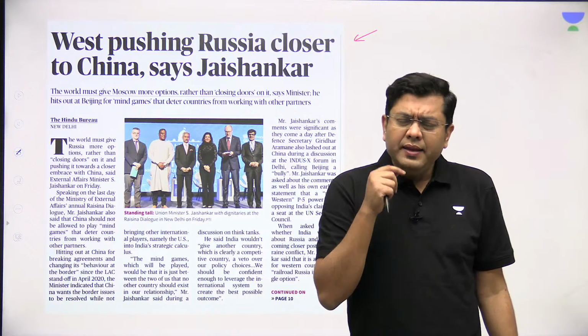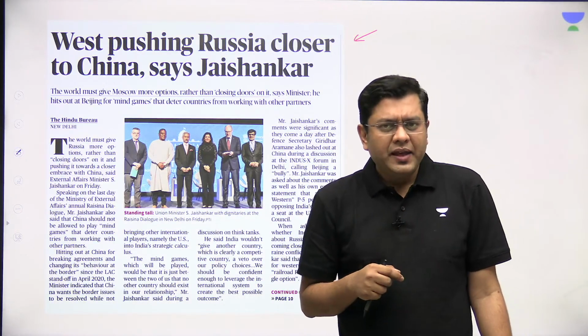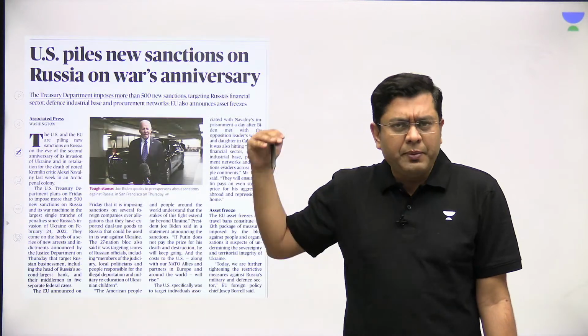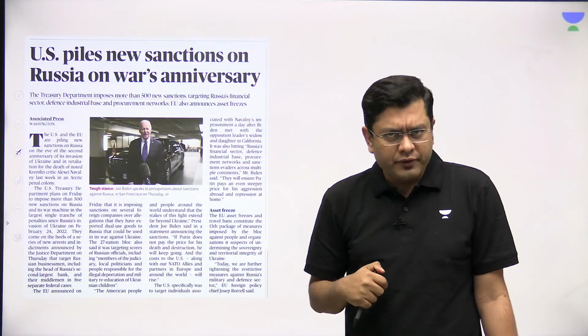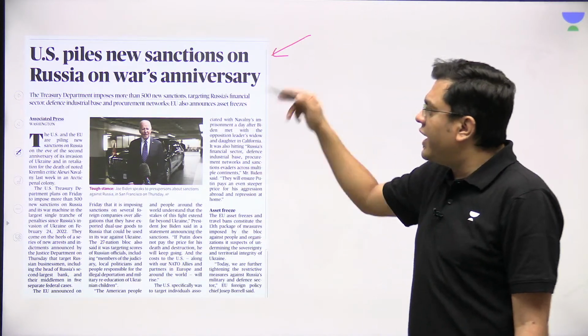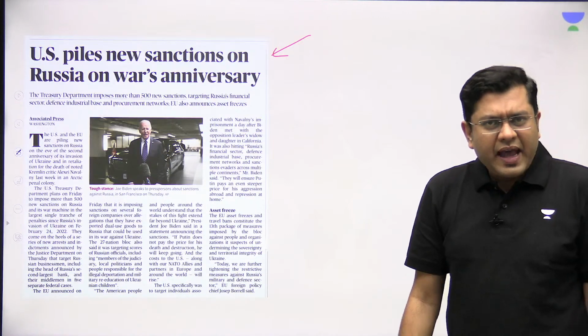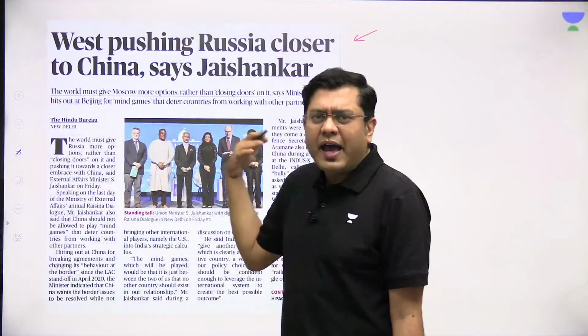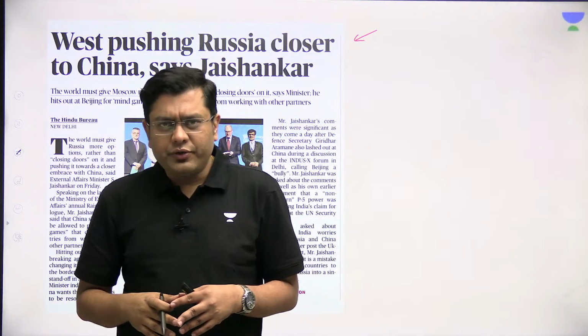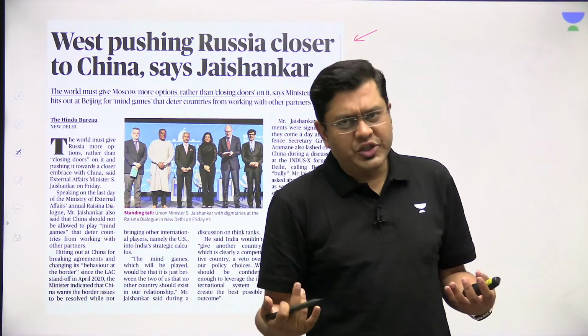Now, in this backdrop, as these 2 years have passed, there is another news story on the international page of the newspaper today, and that is US piles new sanctions on Russia on war's anniversary. And this is done by the US as well as the European Union nations. They have been piling up sanctions after sanctions on Russia.